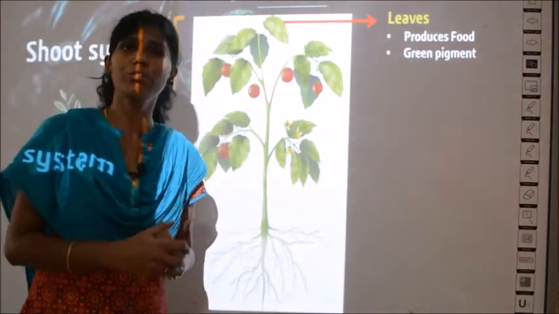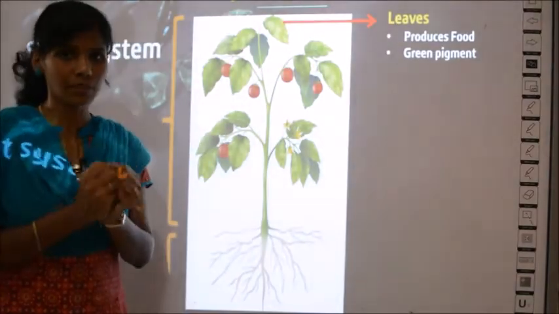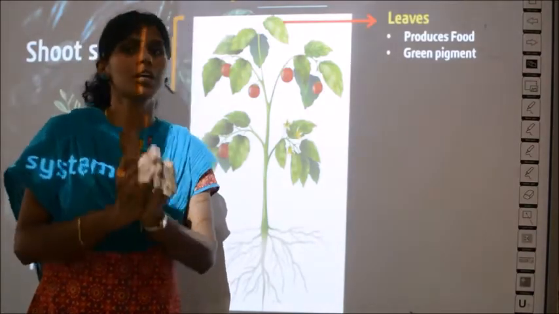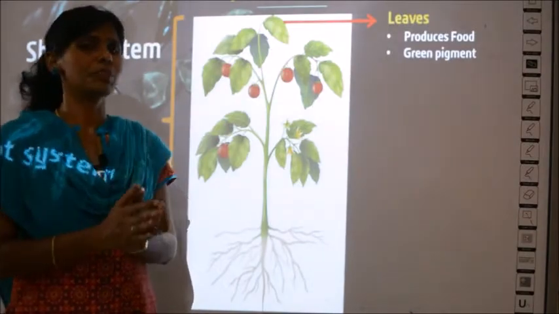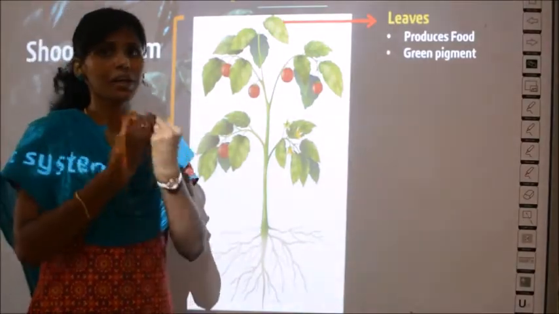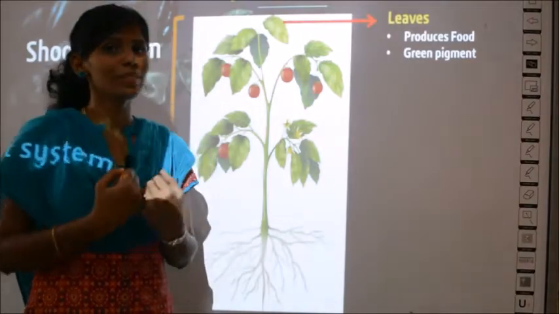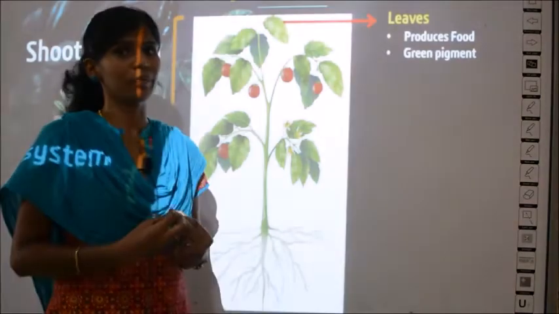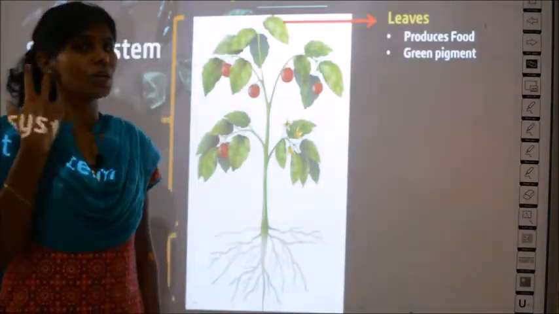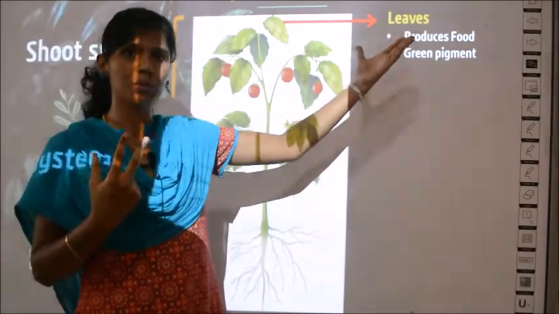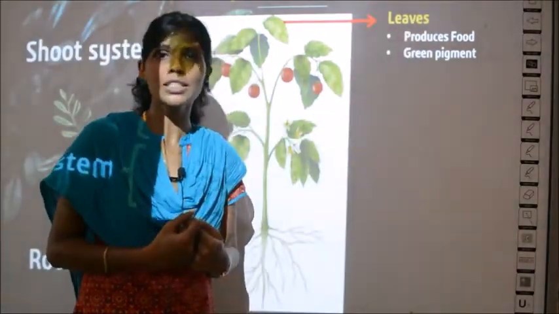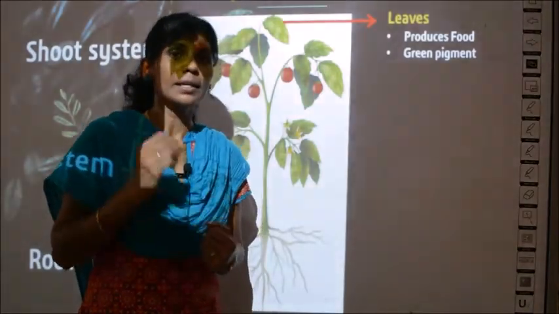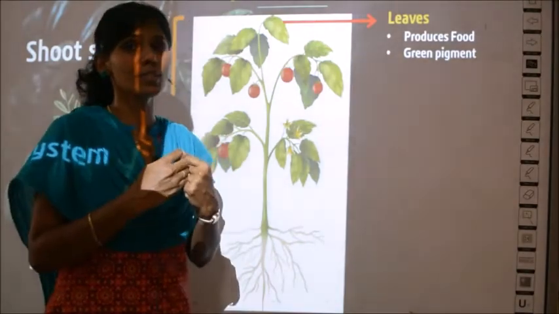So what is the function of a leaf? Leaves are green in color, no? Leaves are green in color because they have a pigment called chlorophyll. You must have studied this in your lower classes, I guess. But anyway, recall again why the leaf is green: because it has a green pigment called chlorophyll. Okay, so this is the first function. What is the second function? The leaf produces food. How does it produce food? Because it is the place where photosynthesis happens.